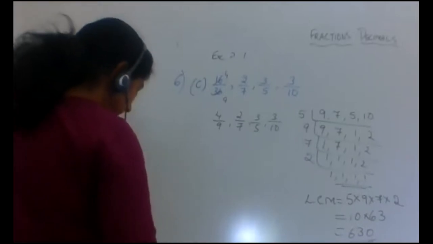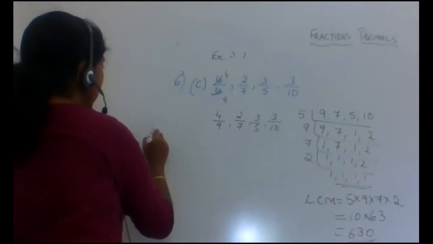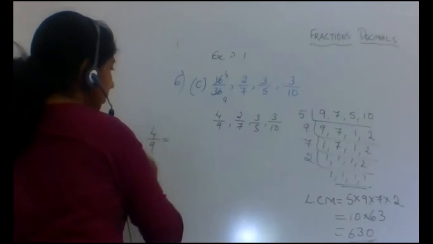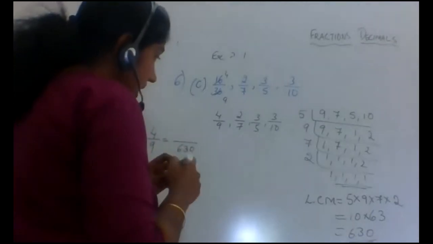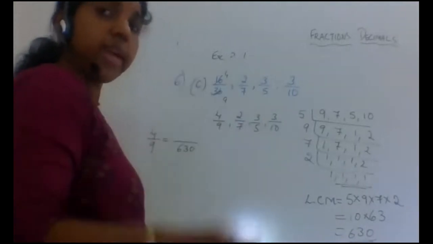Now we got 630 as the LCM. Let's start with 4 by 9, so the denominator becomes 630. 9 times how much is 630? Divide and check.